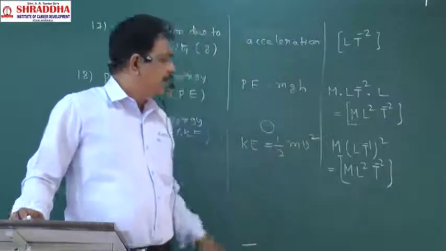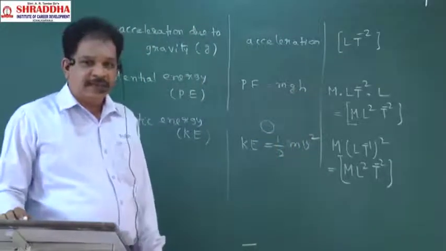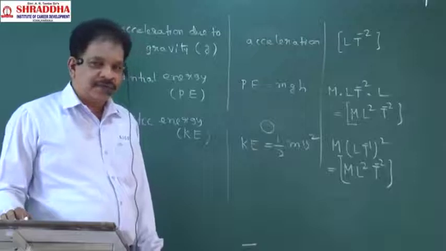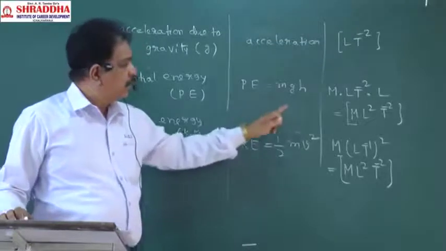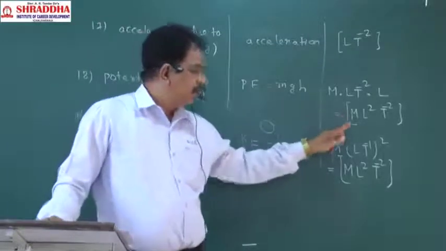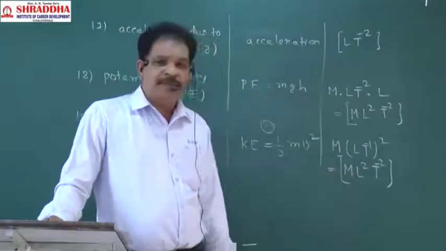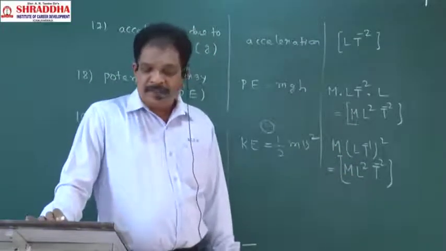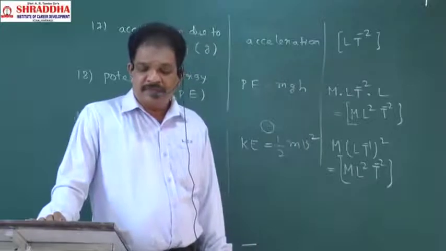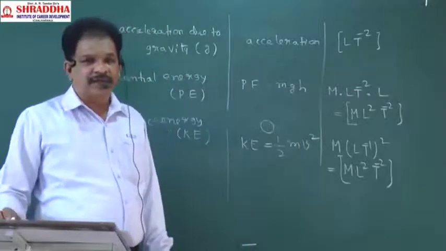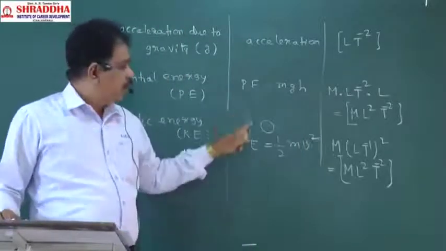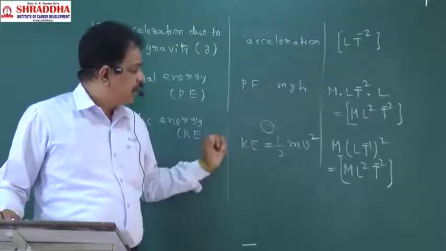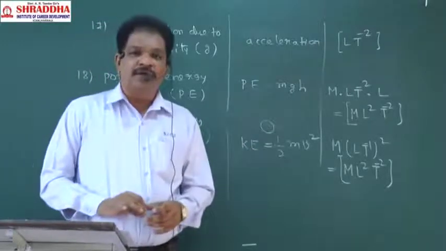Formulas for them will be mgh and half mv square. Dimensional formulas for them will be ML square T power minus 2, ML square T power minus 2. From this we can say these two have the same dimensional formula.